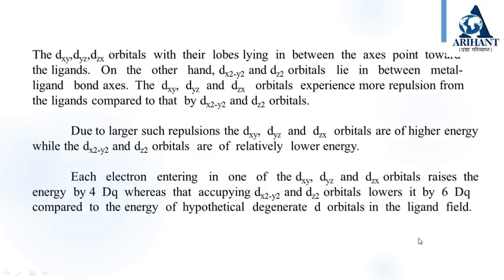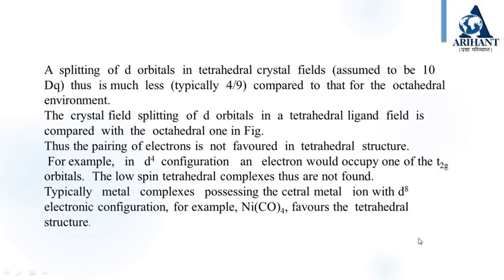Due to larger such repulsions, the dxy, dyz and dzx orbitals are of higher energy, while dx2-y2 and dz2 are of lower energy. Each electron entering one of the dxy, dyz and dzx orbitals raises the energy by 4 Dq, whereas occupying the dx2-y2 and dz2 orbitals lowers it by 6 Dq compared to the energy of hypothetical degenerate d orbitals in this ligand field.